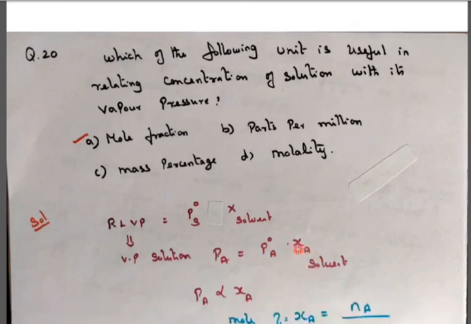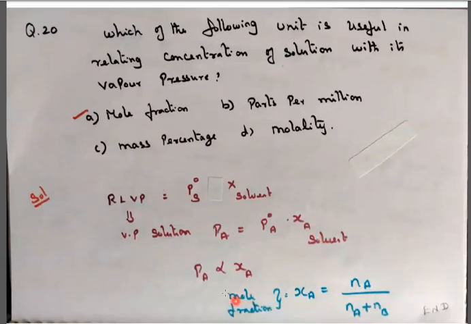Mole fraction is called XA. Vapor pressure of pure solvent is called P naught, and vapor pressure of the solution is called PA. Here solution is there, solvent is there, and mole fraction of the solvent is there. Totally, the vapor pressure of the solution is directly proportional to the mole fraction of the solvent. Mole fraction of the solvent, component A, is equal to NA divided by NA plus NB. So it is nothing but mole fraction.